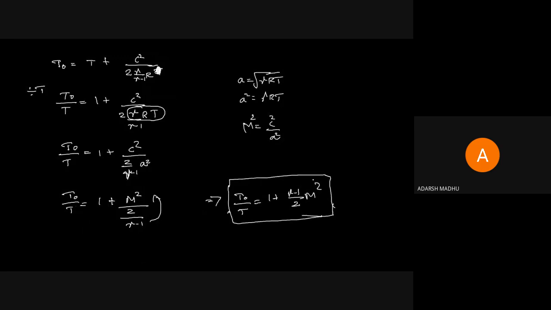Then we are moving to stagnation velocity. We don't need the derivation; it is very simple. Stagnation velocity means not C, because C equal to 0 in the stagnation condition, but A. We have studied A equal to root gamma RT. Therefore, A naught equal to root gamma R T naught. That is the equation. A equal to root gamma RT, therefore A naught equal to root gamma R T naught.